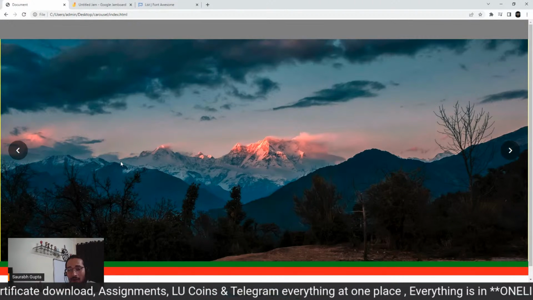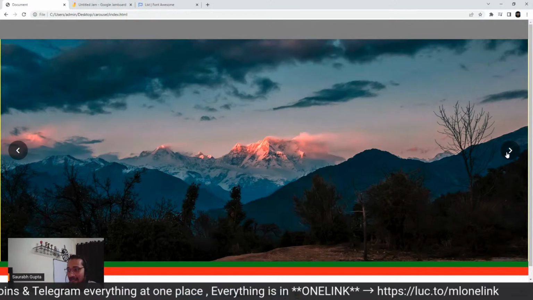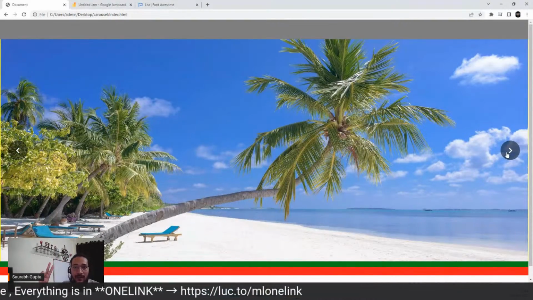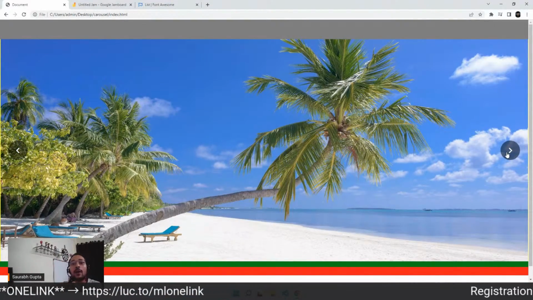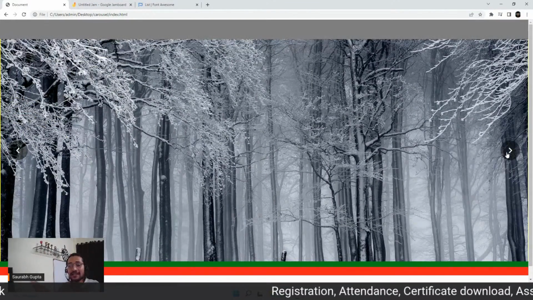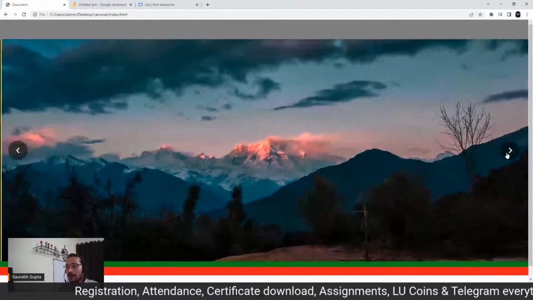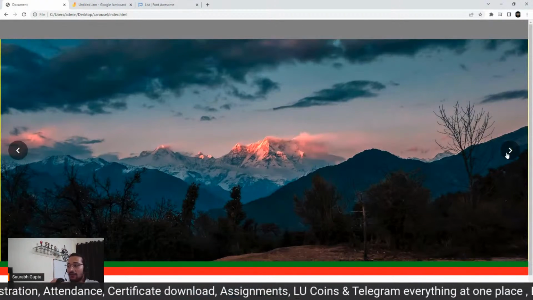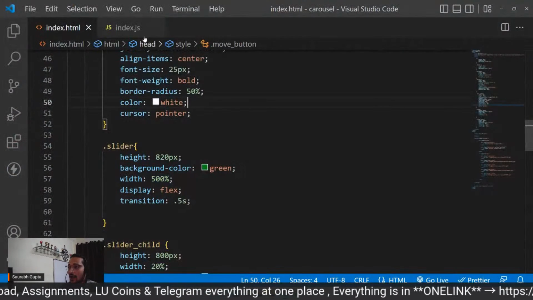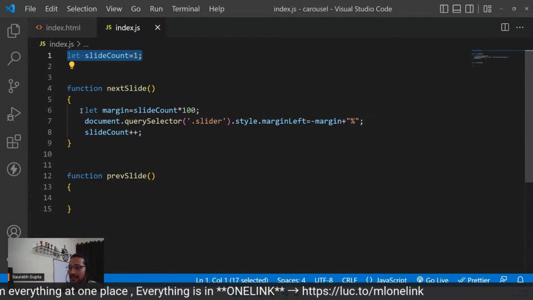Cleared, everyone, what we are doing? Hopefully. I really hope. So now, see, understand. Next. So minus 100 is done. And slide count has become 2 now. Next time, if I click on it again, 2 into 100. So minus 200. Now slide count is 3. Again, if I click, 3 into 100. So now slide count is 4. 4 into 100. Slide count is 5. 5 into 100. There's nothing. Is it clear, guys? Understood how this slide count is helping us in keeping track of the slide as well as performing the margin calculation?